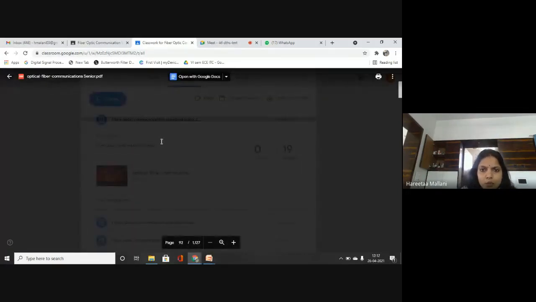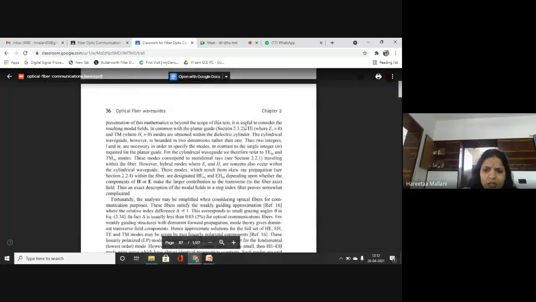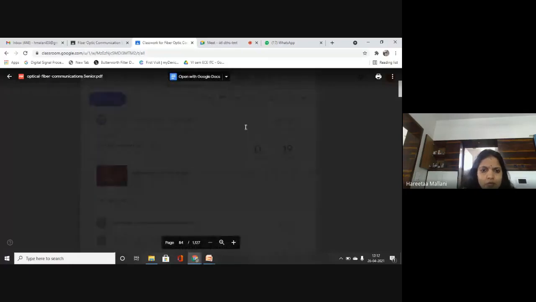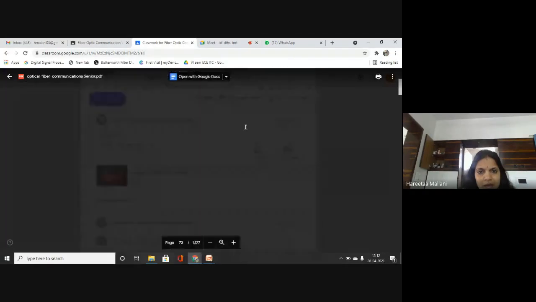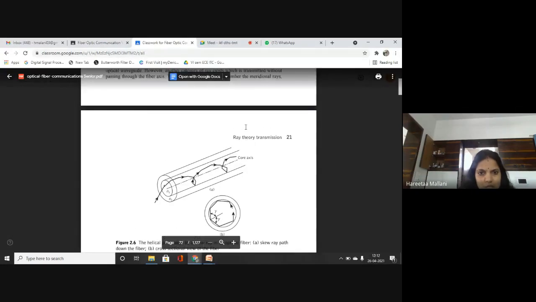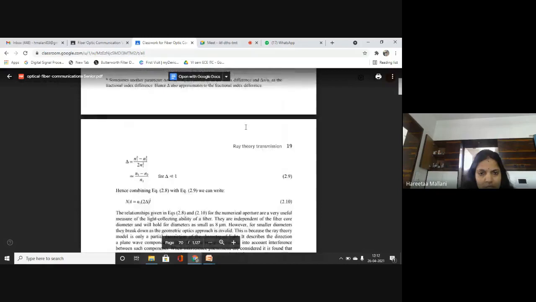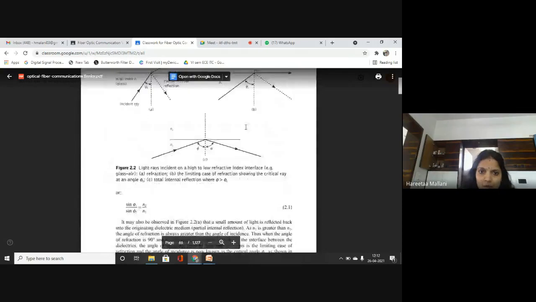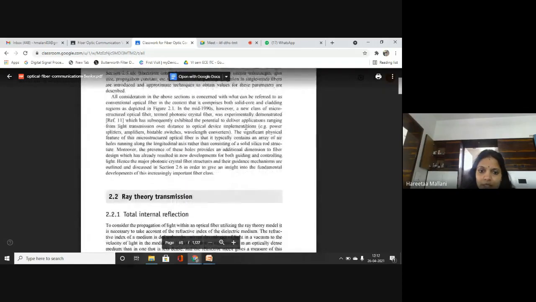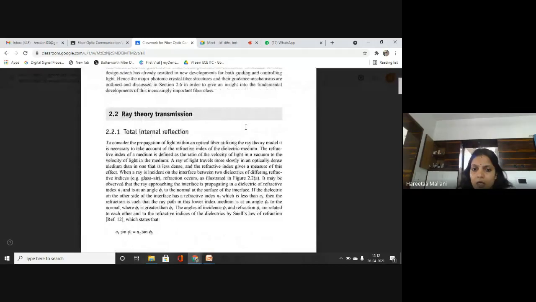So today we will discuss in detail total internal reflection, which is a very important parameter in ray theory transmission. With these topics we will learn many new words which will help a light ray to propagate within the optical fiber. We have discussed in the previous class Maxwell's equations, which were very important, which define the EM wave propagation of light within the optical fiber. And today we are discussing the total internal reflection topic.